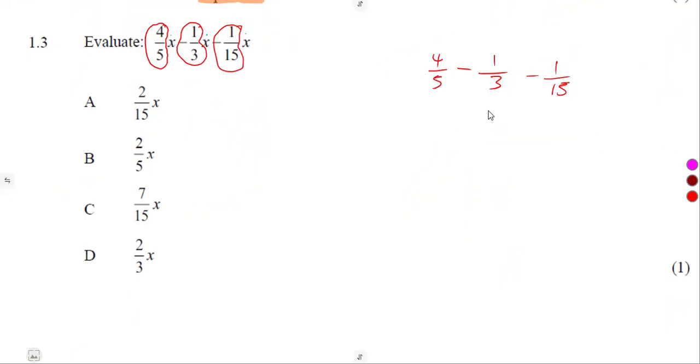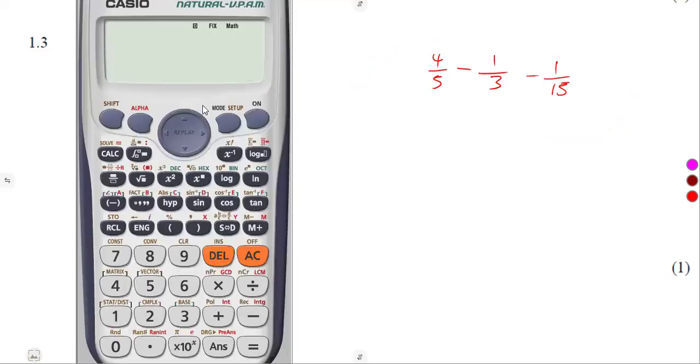But remember, your answer must have x at the end. You must have x. So guys, this is section A where you have got answers already. Use your calculator. These are fractions, so I can simply use my calculator. 4 over 5, then we subtract 1 over 3, then we subtract 1 over 15. So that was going to give us 2 over 5.